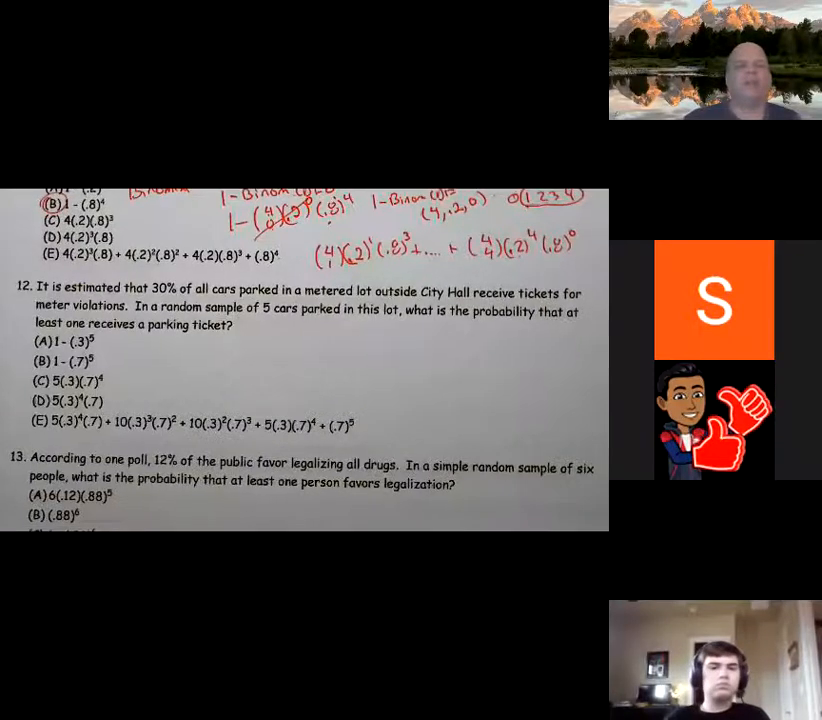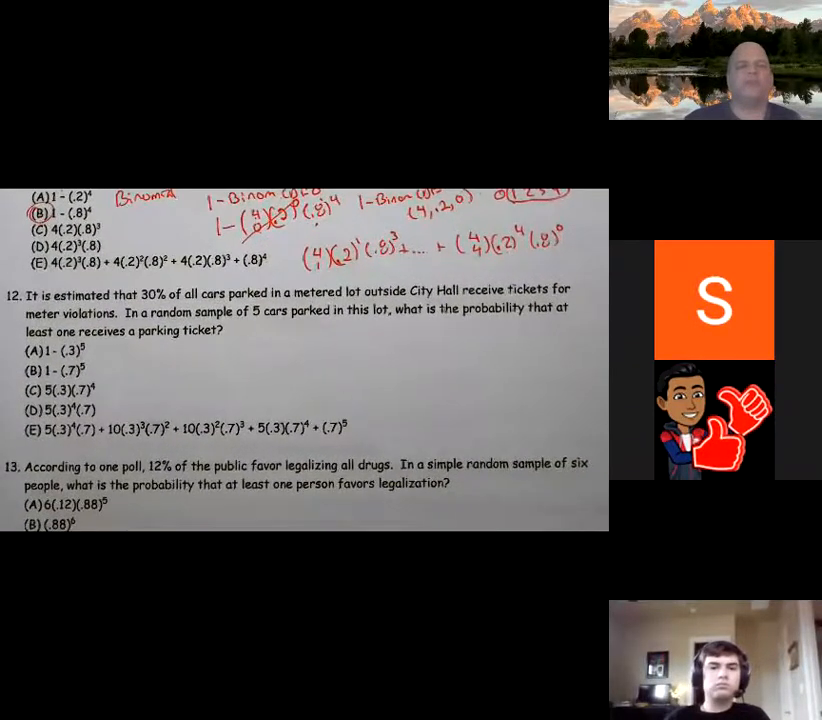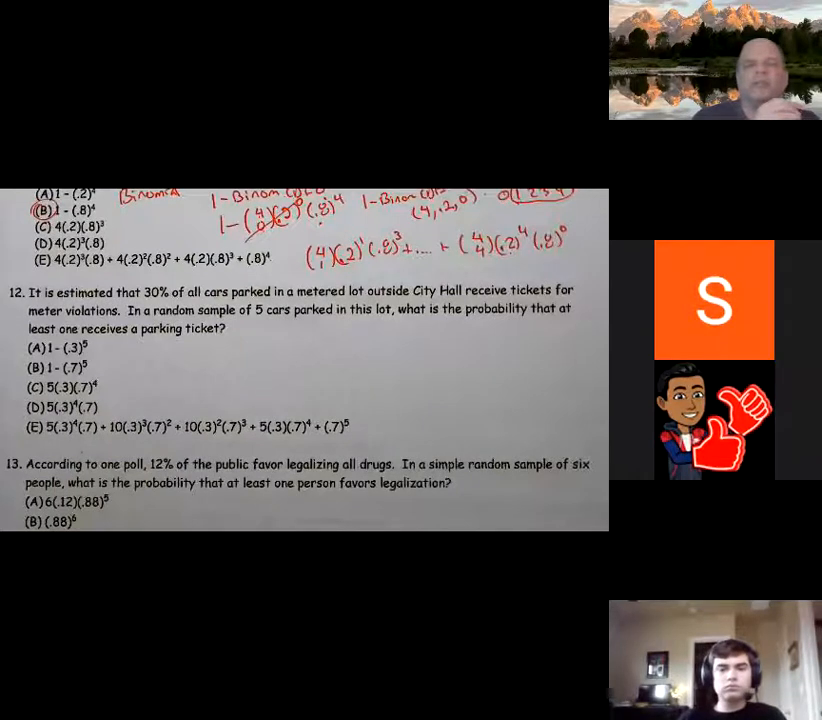It is estimated that, this is number 12, it's estimated that 30% of all cars parked in the metered lot outside City Hall receive tickets for meter violations. In a random sample of 5 cars, what's the probability that at least one receives a parking ticket?